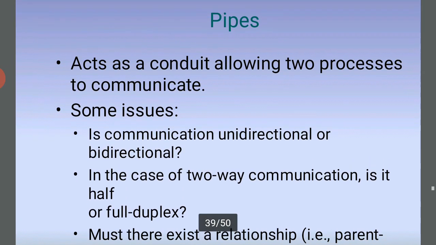And the next one is pipes. A pipe acts as a conduit allowing two processes to communicate. Some issues in the communication: is it unidirectional or bidirectional? In the case of two-way communication, is it half or full duplex? And must there exist a relationship, that is, parent-child?